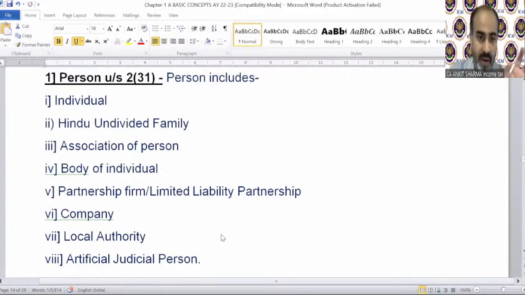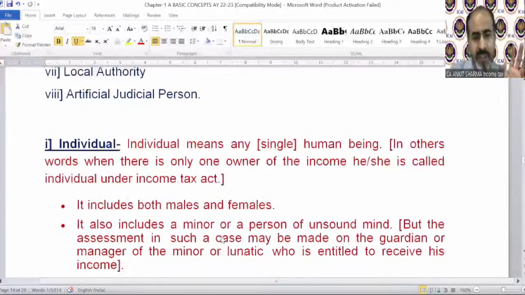Now, one by one, we will discuss the meaning of these points. First is individual. Individual means any single human being. So if there is a human being who is single, not that kind of single, right? We are saying that if you are the single owner of any income, then in that case, you will be called an individual.